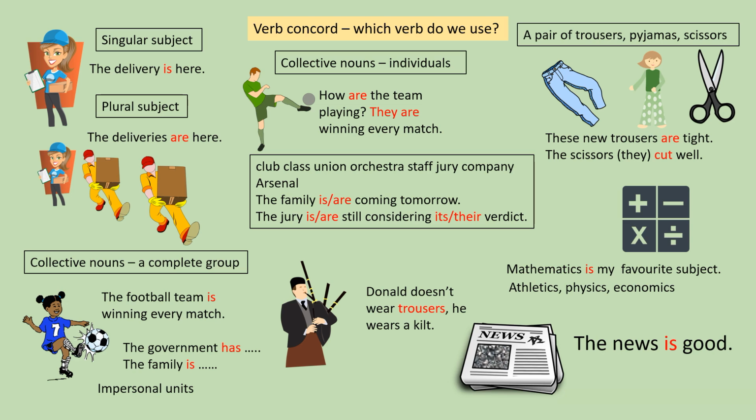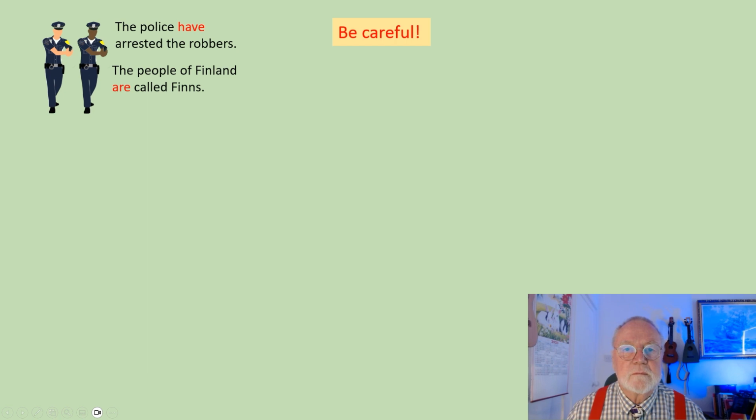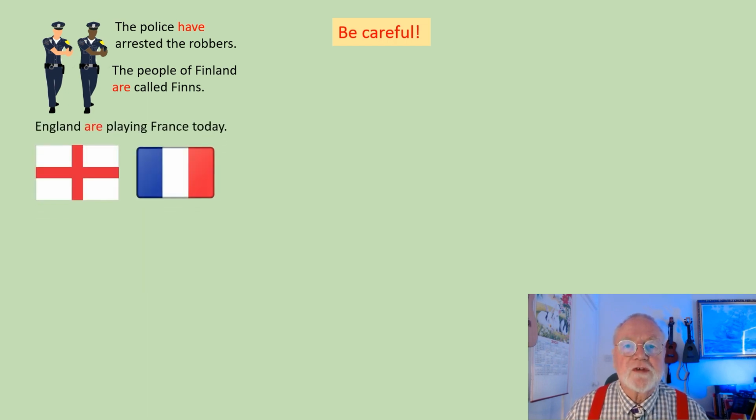Now here are some more where you have to be very careful. When we refer to the police, we use a plural verb. The police have arrested the robbers. It's a plural verb for the people of different nationalities. The people of Finland are called Finns. But if we talk about the countries themselves, for example in a football or a rugby match, we still use a plural verb. England are playing France today.